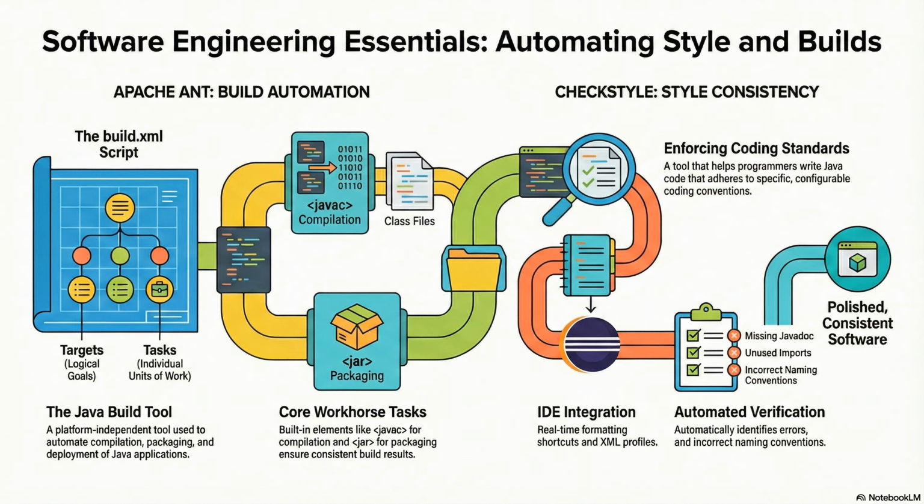It's codified. The truth of the build lives in one file, build.xml. That file is the brain of the whole operation. So let's dissect this brain. The lab notes break down the structure into projects, targets, and tasks. Right. Think of it like a recipe. The project is the whole dish. The targets are the big steps: prep, cook, serve. And the tasks are the specific actions. Chop the onion, boil the water.